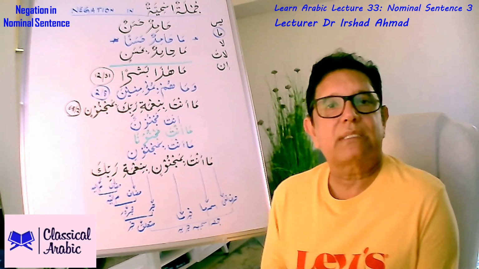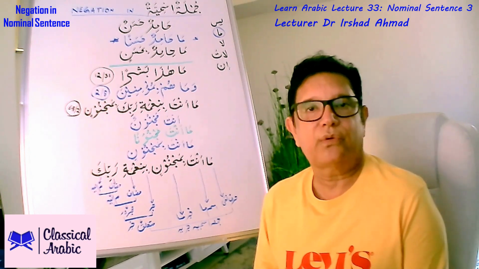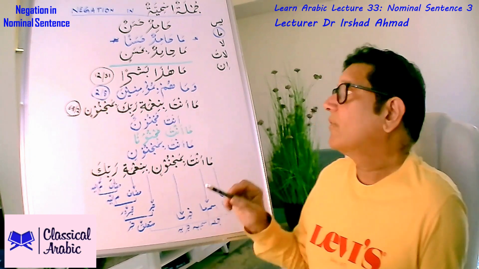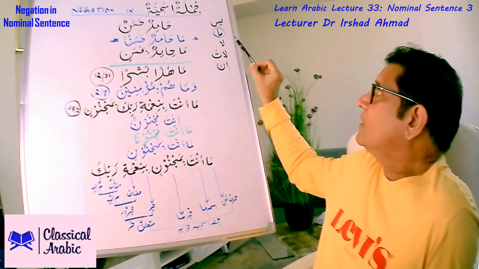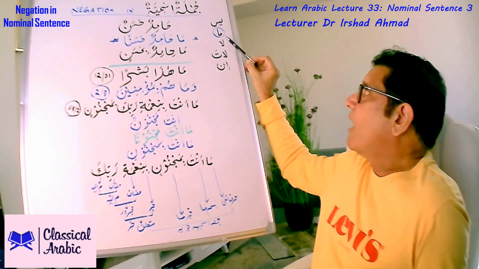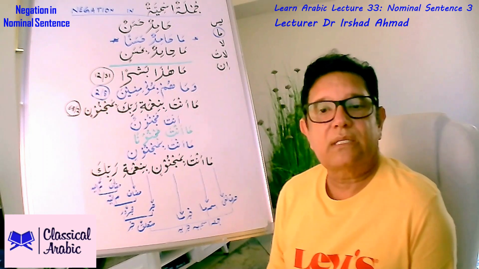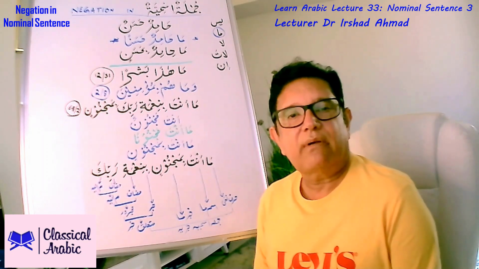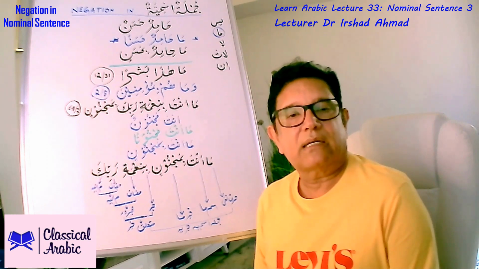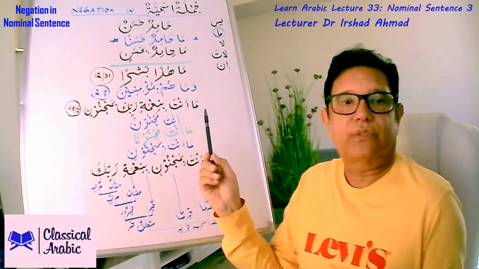For this purpose, there are certain particles which we add before Jumla Ismiya. There are 5 of them written here. Today, we are only going to focus on ma. The use of others is associated with certain conditions and regulations. At this point in time, we have not covered basic Arabic grammar enough to go into details of those.